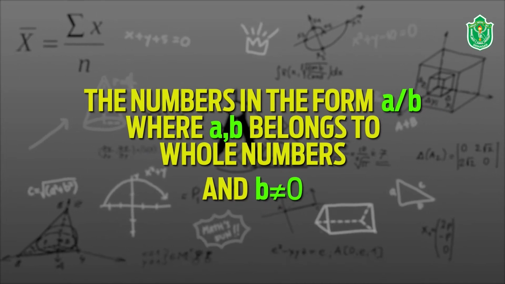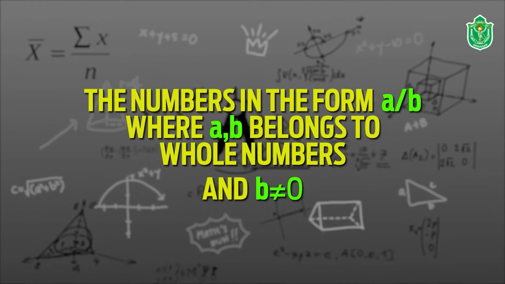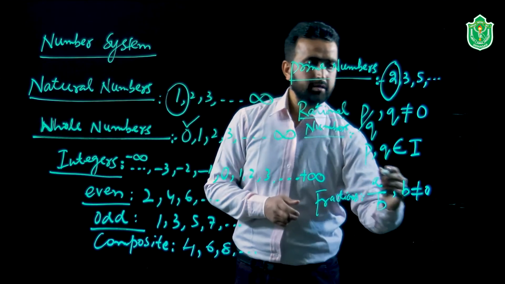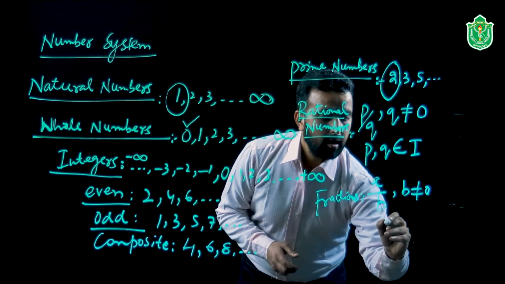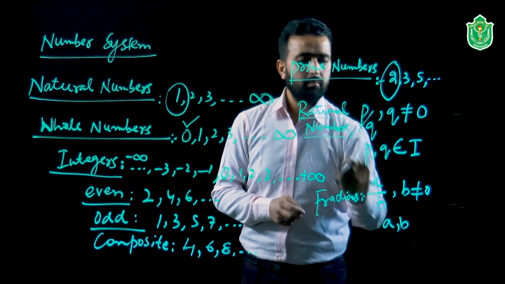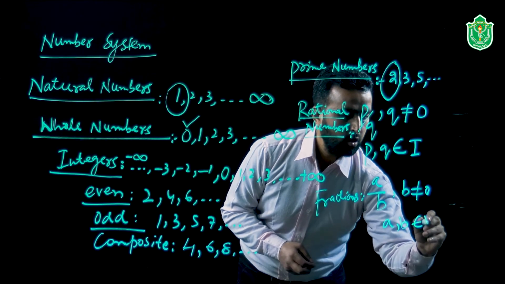Fractions also have the numerator and the denominator, where the denominator is not equal to 0. But the only difference here is that a and b cannot be negative, they belong only to the whole numbers.